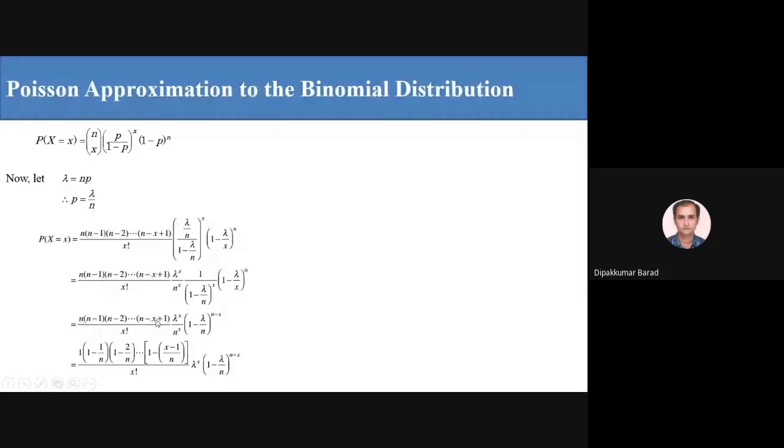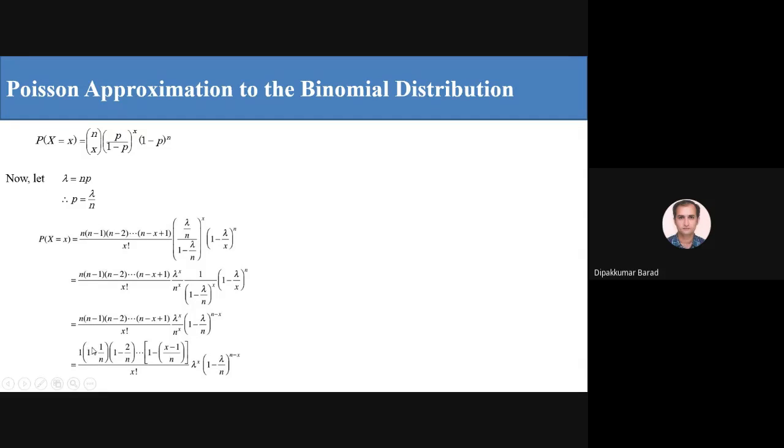If we take n common from each of these terms, we get n raised to x, which cancels out with the n raised to x in the denominator.